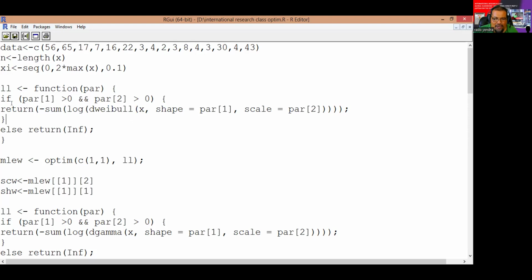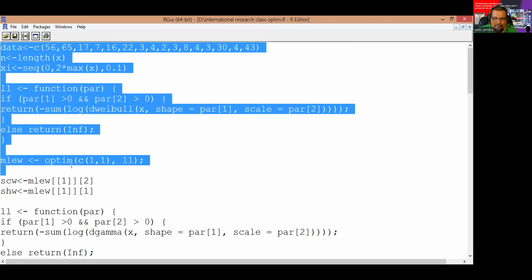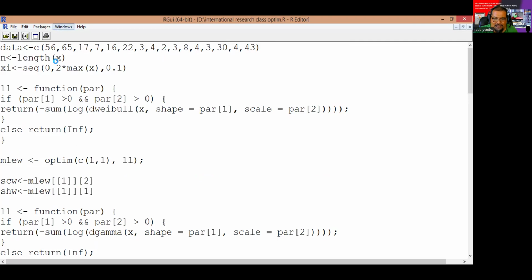After we have the log likelihood, we use Optim to estimate the parameter. We give the shape for parameter 1 and the scale for parameter 2. Okay, let's run our program. After that, we can check here.